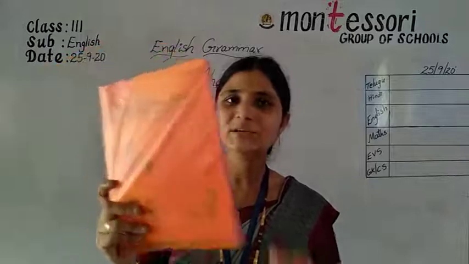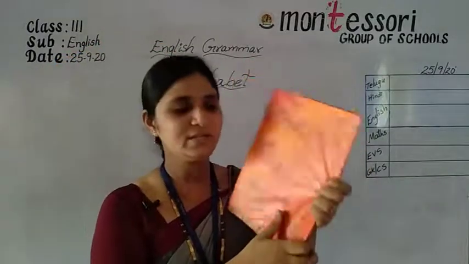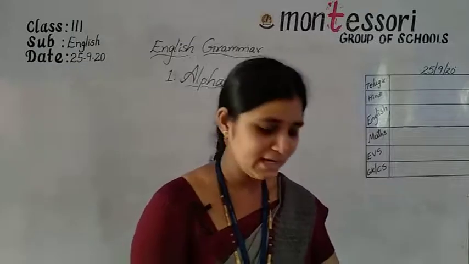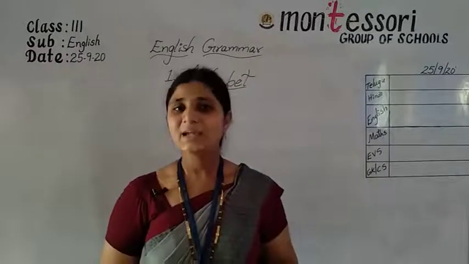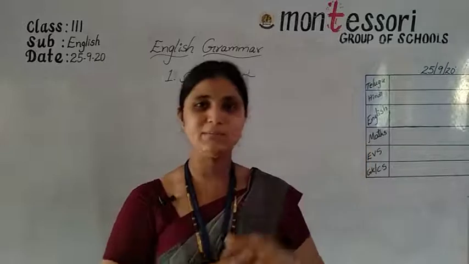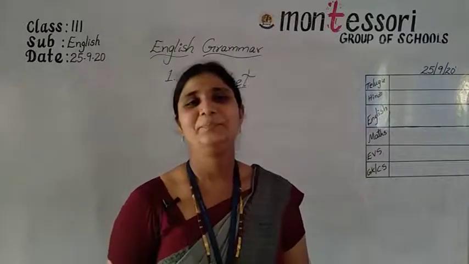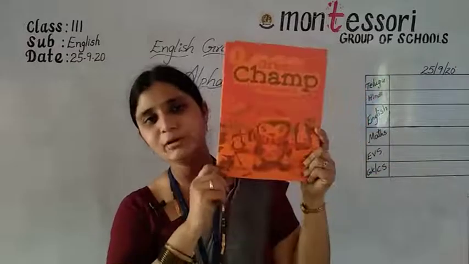Do you remember this textbook? What is the name of the first lesson? Tell me, what is the name of the first lesson? The King and the Bees in the textbook. Am I right? Okay, now today our class is for grammar.